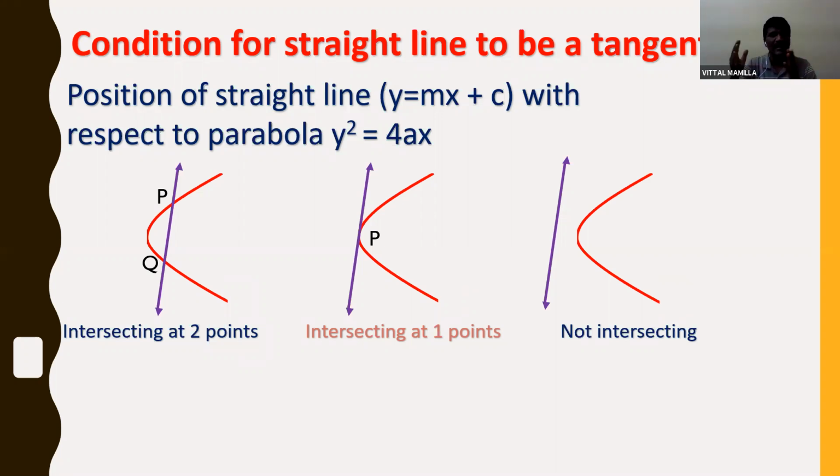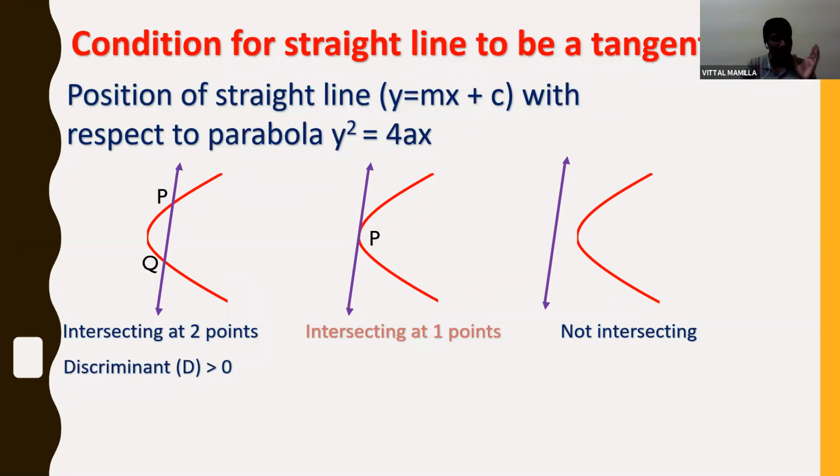If the discriminant is greater than 0, there will be two different zeros. If the discriminant is equal to 0, the two roots are equal. If the discriminant is less than 0, there will be imaginary roots. So based on that concept, intersecting at 2 points means definitely the discriminant should be greater than 0.